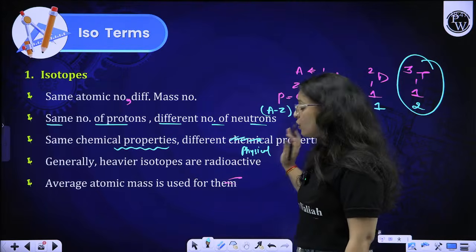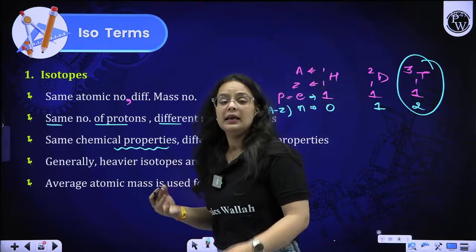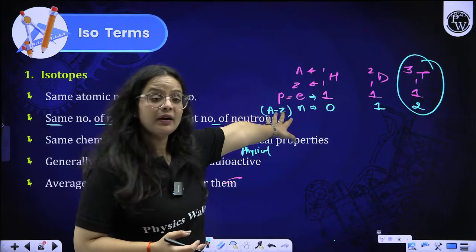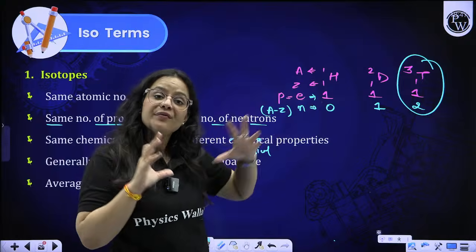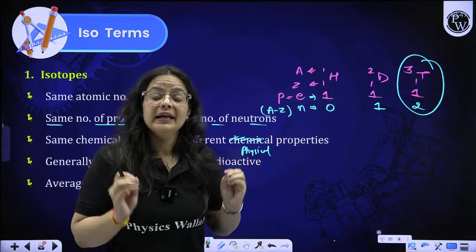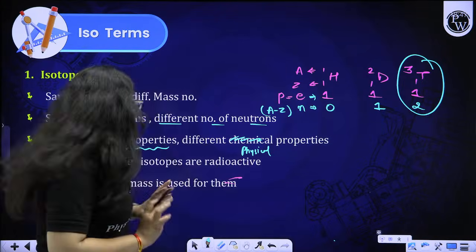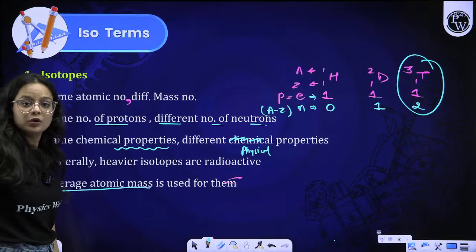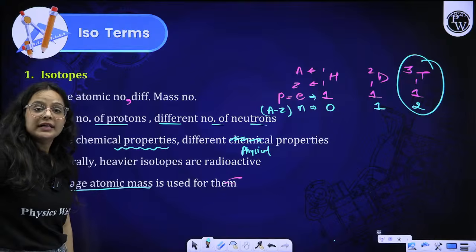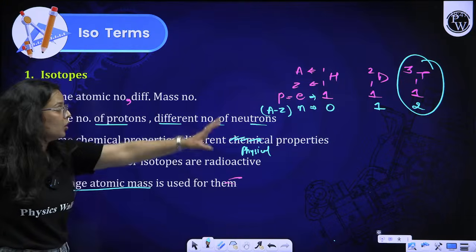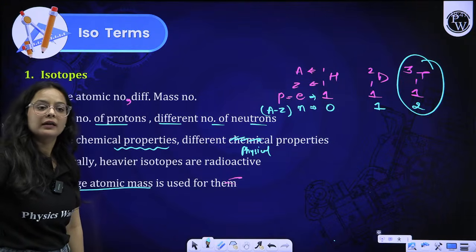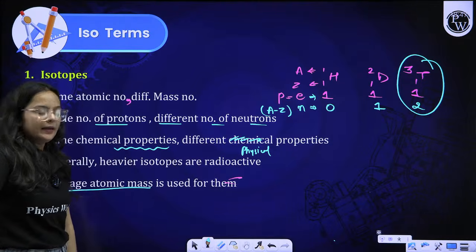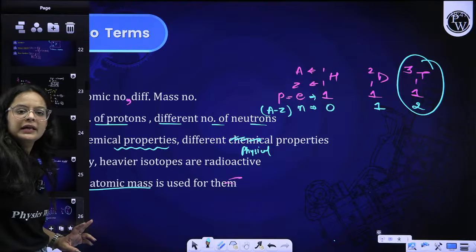And for them, whose atomic mass will be taken, tritium, deuterium, or hydrogen? We take the average of all. Thereby we can get the average atomic mass for them. So we use the term average atomic mass to find out the overall mass of all the isotopes in a species. Is it clear to you all beta?